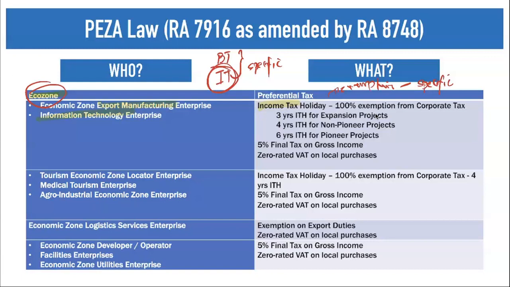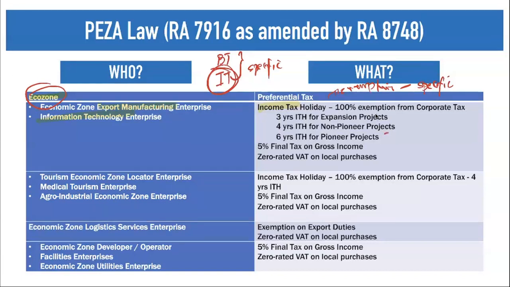So since it is a pioneer project or pioneer product, it has a 6 year income tax holiday. Take note, these are not yet being produced. Okay. So when we say pioneer, not yet produced here in the Philippines.